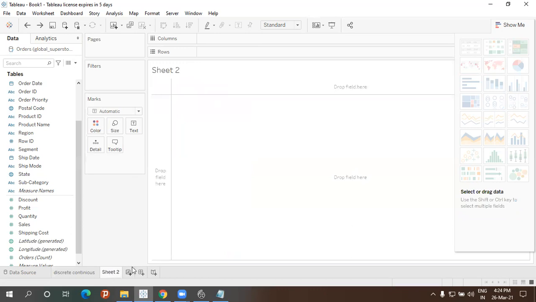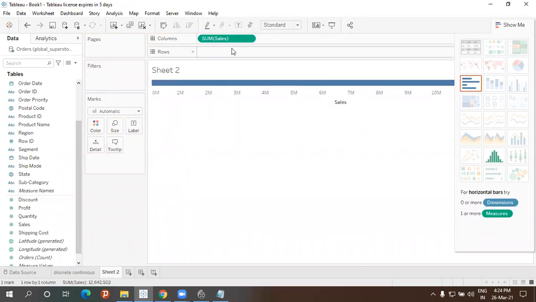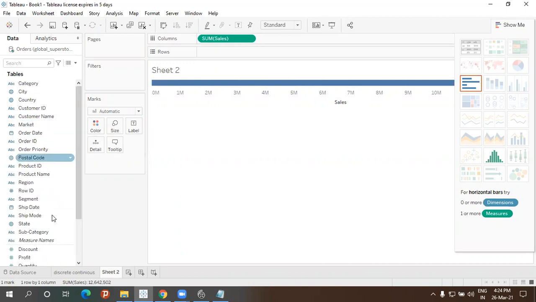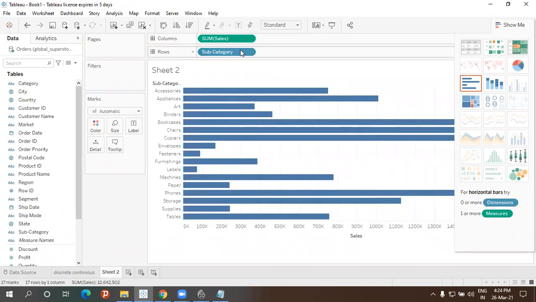So now what you do, you take sum of sales and drag and drop it to the columns, which is aggregated. And then let me take in the rows, from dimensions, a subcategory and drag and drop it here. So this type of chart, we are frequently seeing this. I hope you will not have any doubts in this, how to insert this type of charts and all.